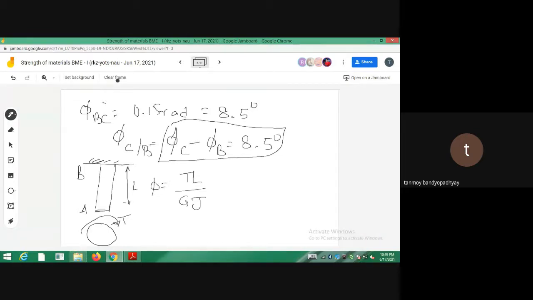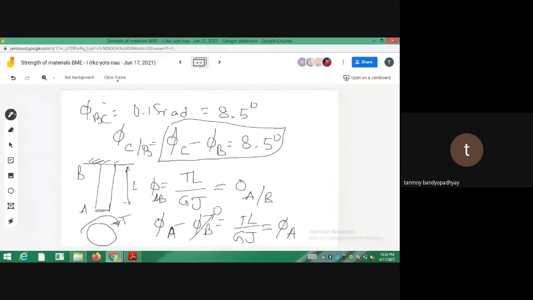So what I am calling phi AB is actually phi of A with respect to the point B. So phi with respect to A, I can write as phi A minus phi B, that is equal to TL by GJ. And in this case, since phi B is actually 0, I can put it as 0. So I am getting the total twist at the point A. Are you able to understand? Suppose you ask me to find the angle of twist at a point at L by 2, so I will put this value as L by 2.